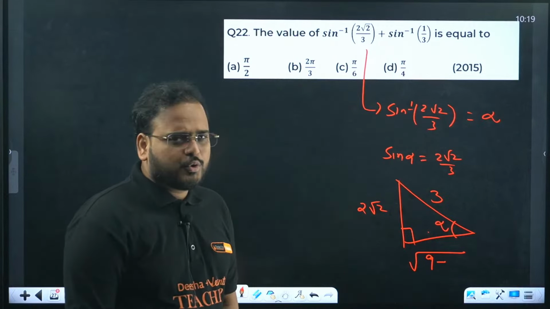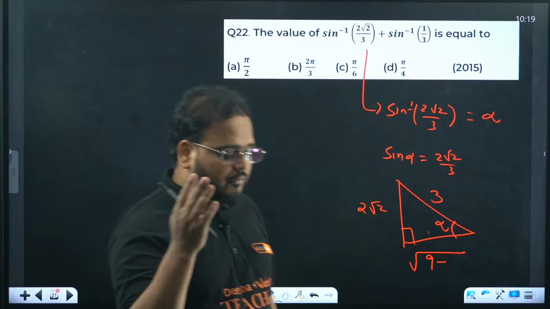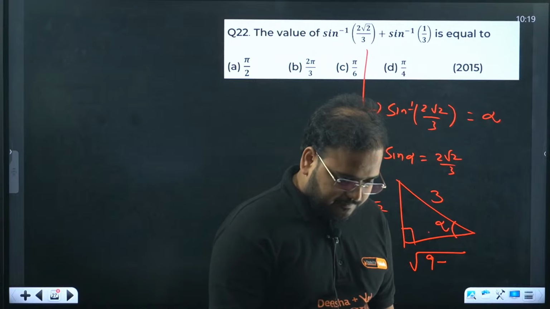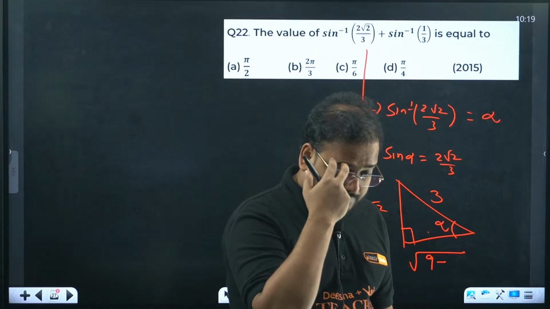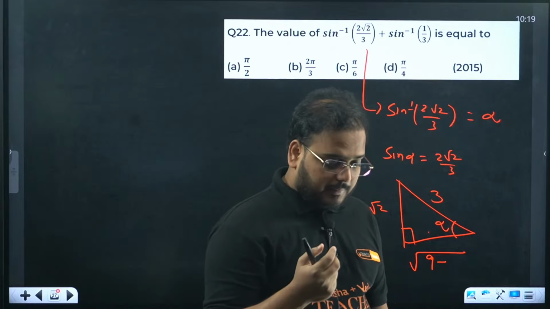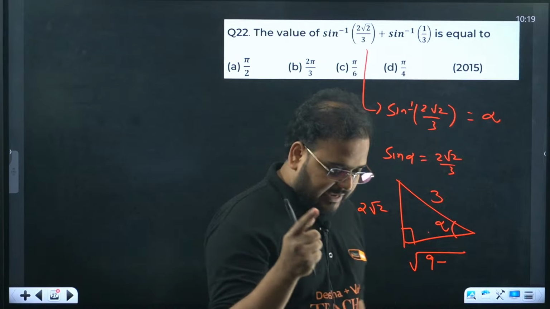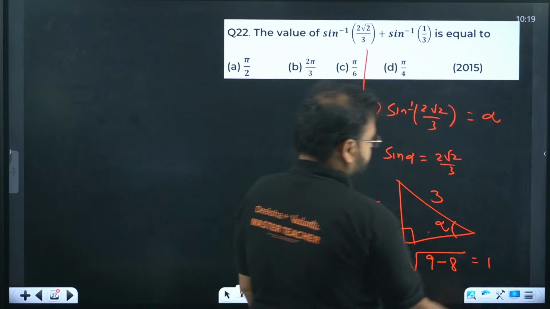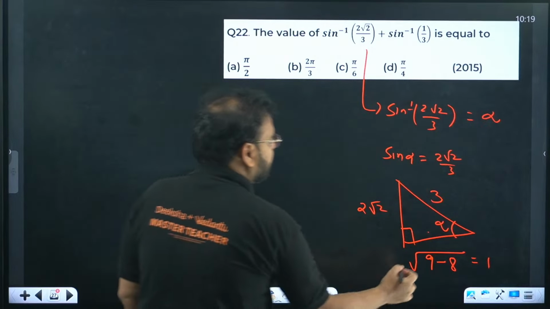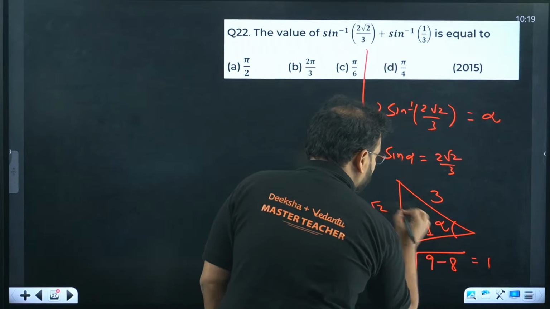What is the square of 2 root 2? Yes, 8, correct. So 9 minus 8 is 1. It means the length of the base in the triangle is coming as 1.